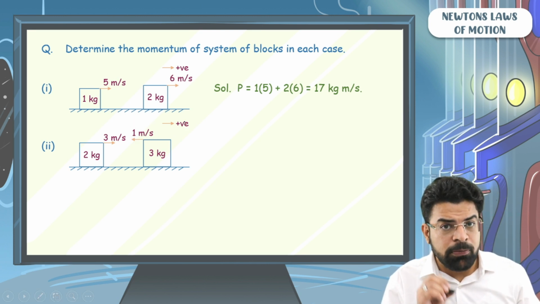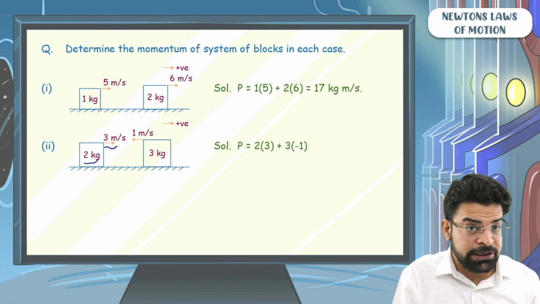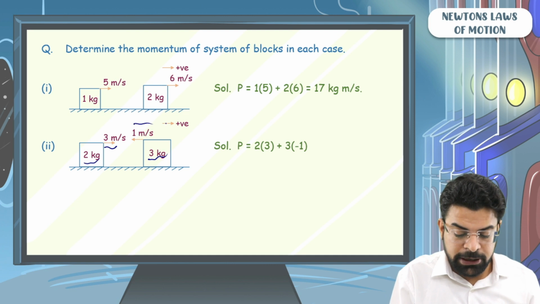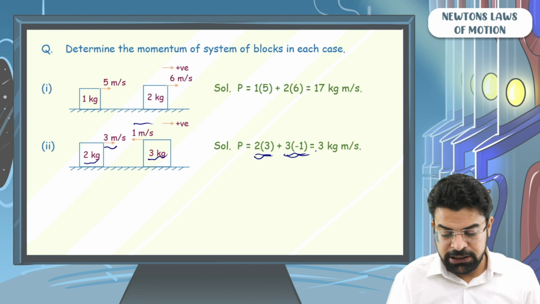So when we write the momentum of this system, we will write the momentum to be equal to 2 into plus 3 plus 3 into minus 1. So 2 into plus 3 plus 3 into minus 1, that becomes 6 minus 3, that is 3 kg meter per second.